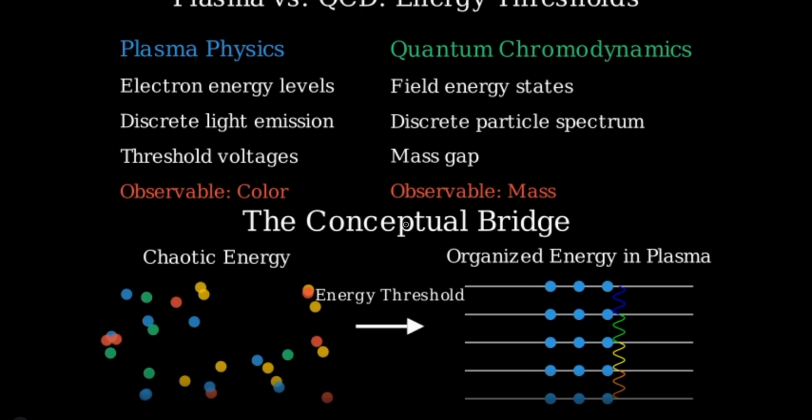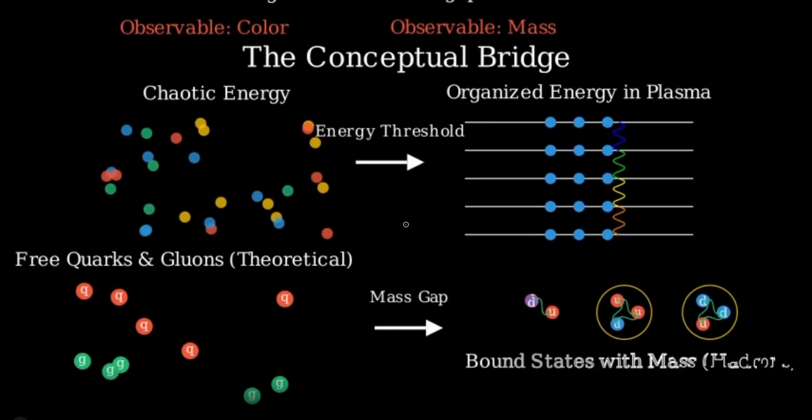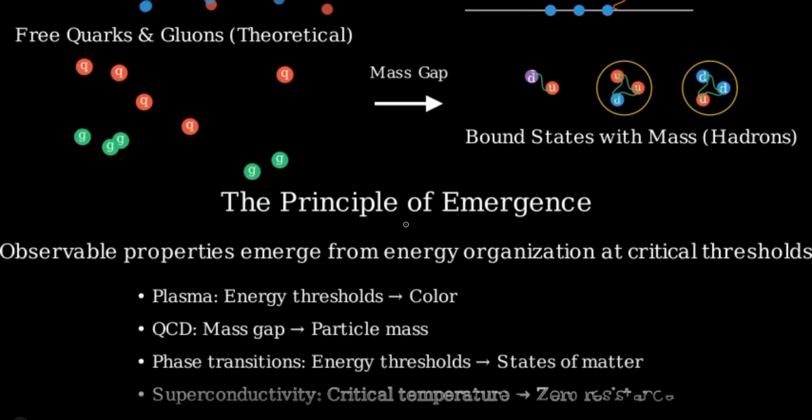tubes or auroras. Similarly, in quantum field theory, the organization of energy through complex field interactions leads to what we perceive as mass. This suggests a broader principle of emergence in physics. Observable properties like color and mass aren't fundamental, but rather emerge from energy organization at critical thresholds.